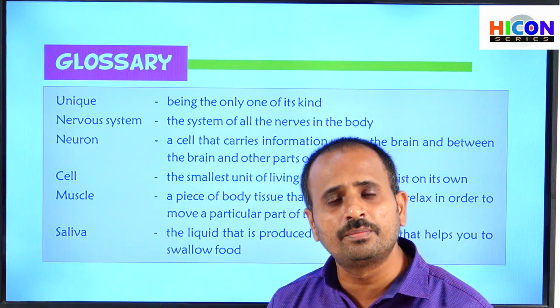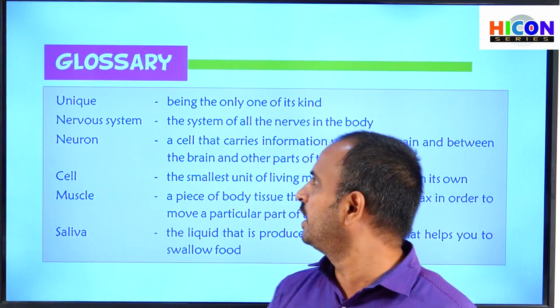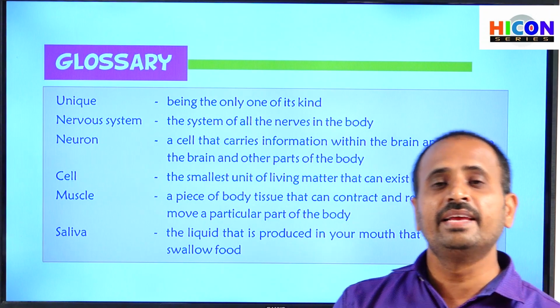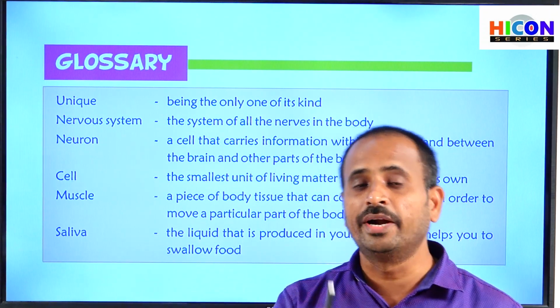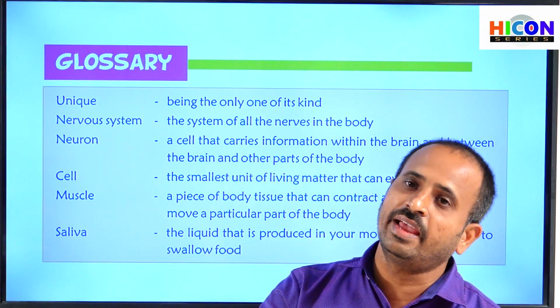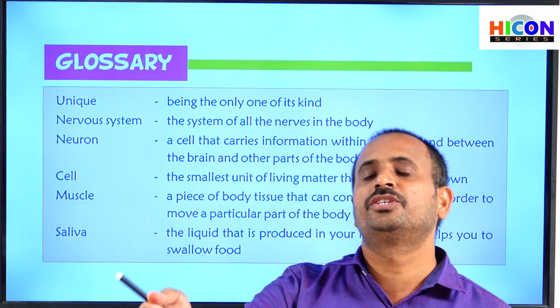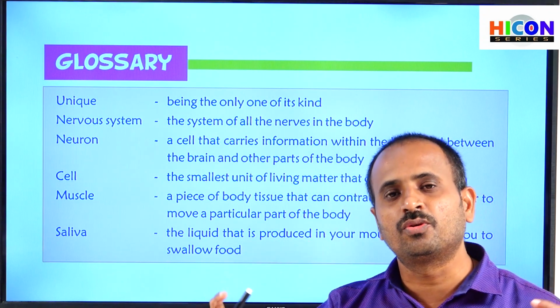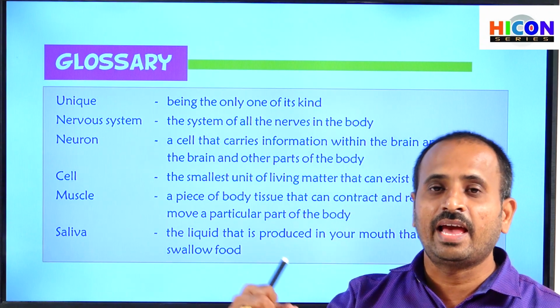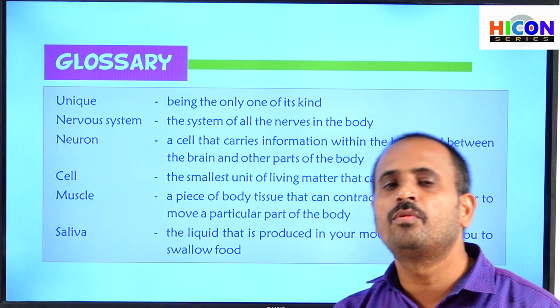A neuron is a small cell that carries signals from the body parts to the brain, and again from the brain to the body parts. That means neurons act as the carriers between the brain and body parts.